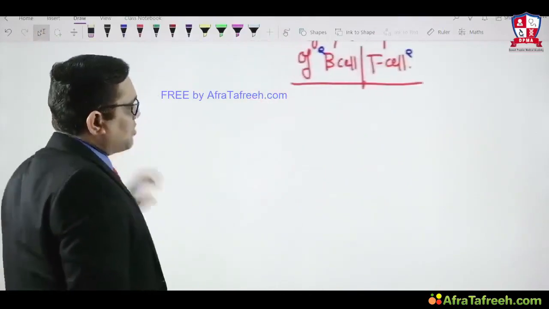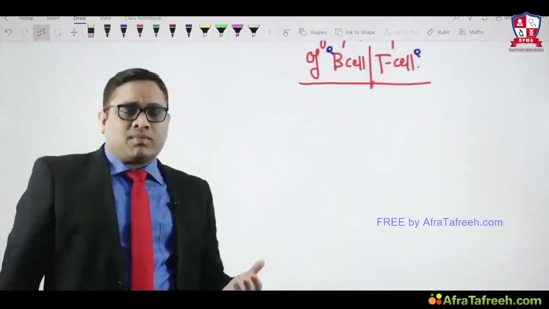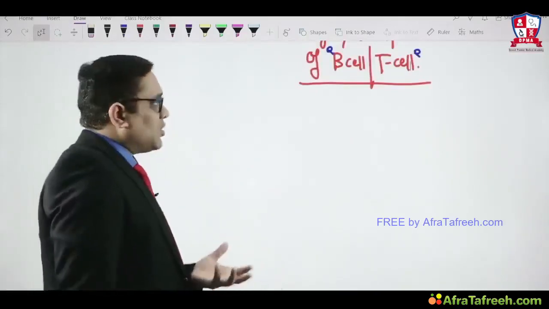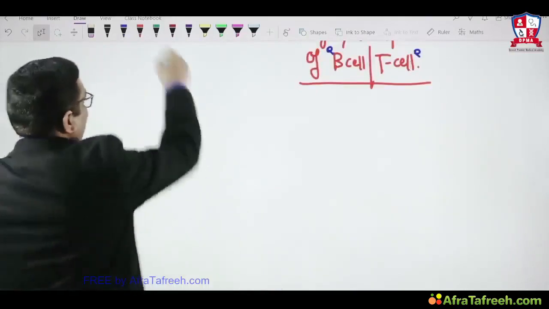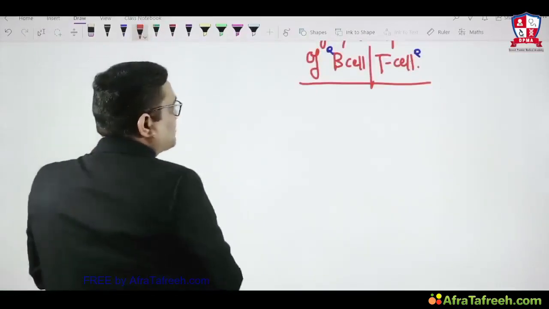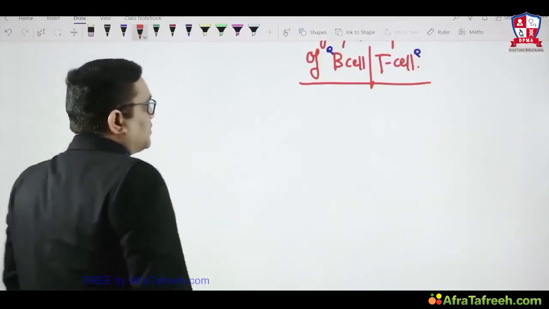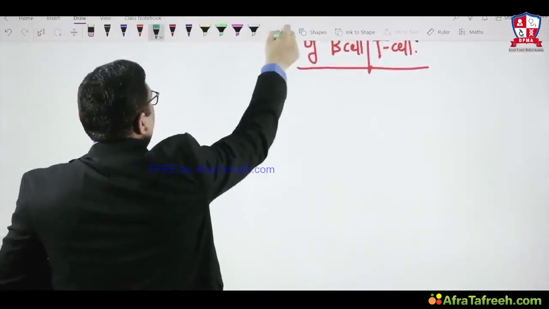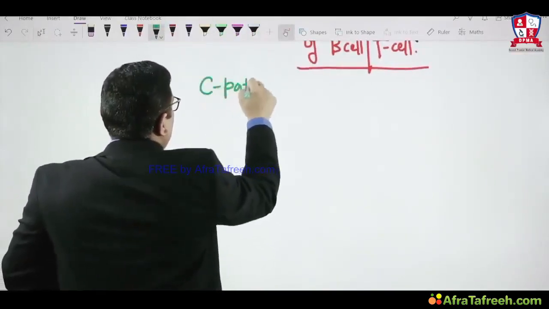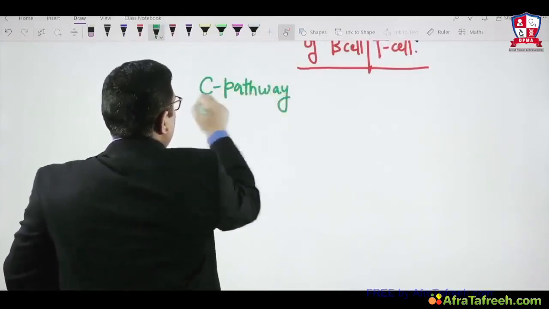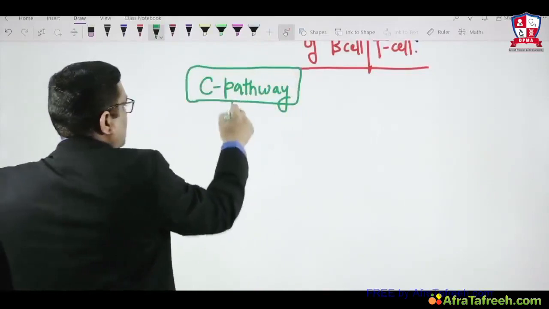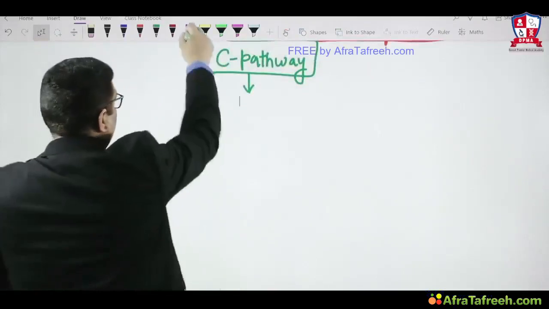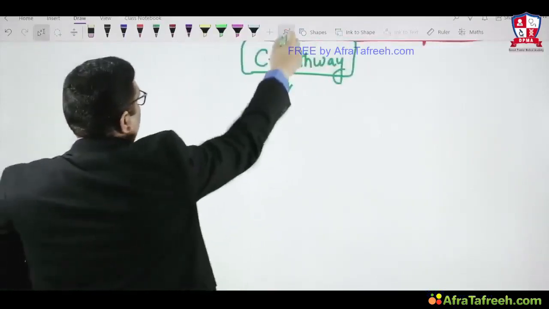So what are the complement pathways? Why do we require complement? To damage a cell or cause cell lysis of the organism or the cell. How will this complement act, right? There are 20 subtypes of complement, but that is a different thing. What I want to tell you about is the complement pathway. There are three types of complement pathway, right?